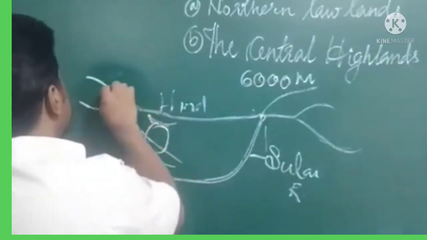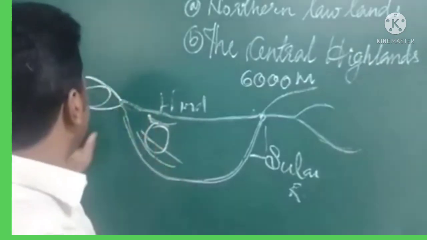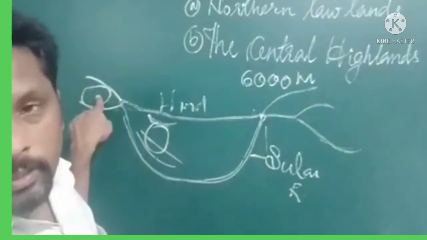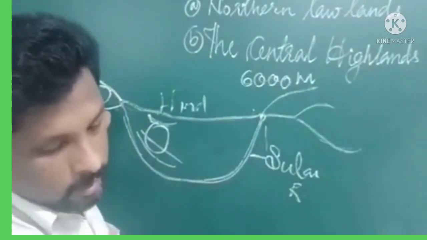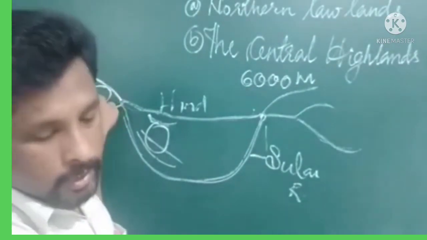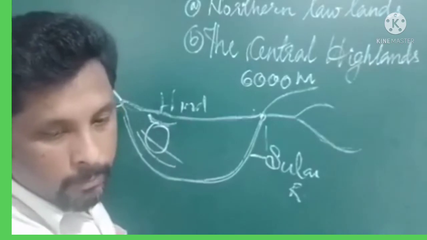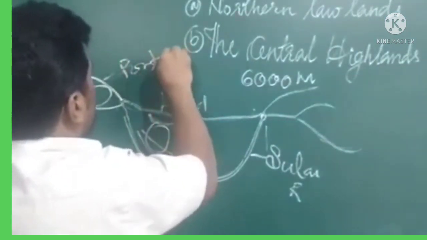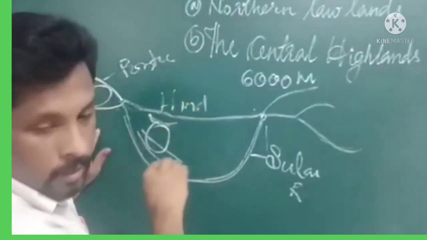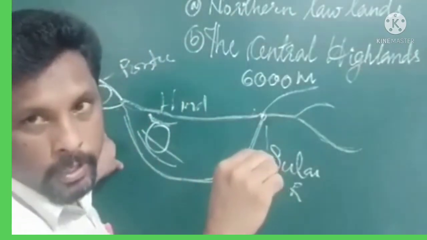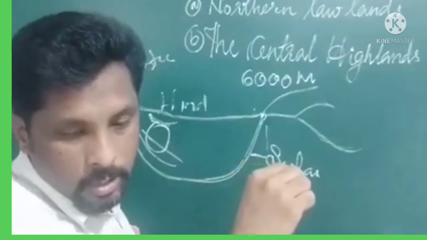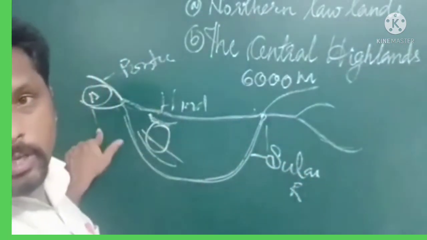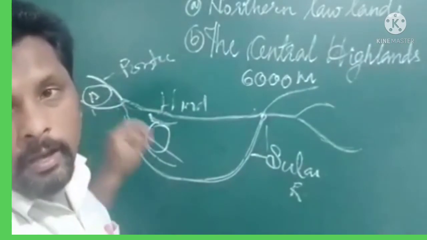This area is known as the plateau of Turkey, between the Pontic and Taurus mountains. This region is called Asia Minor. What is the name of this area? This area is known as Asia Minor.